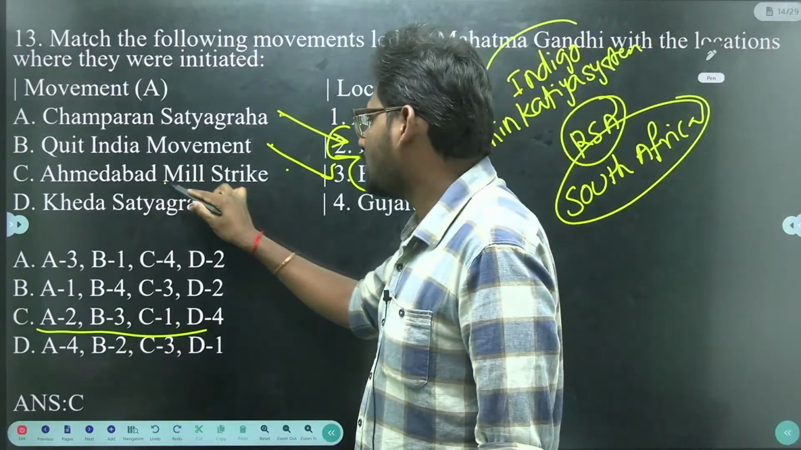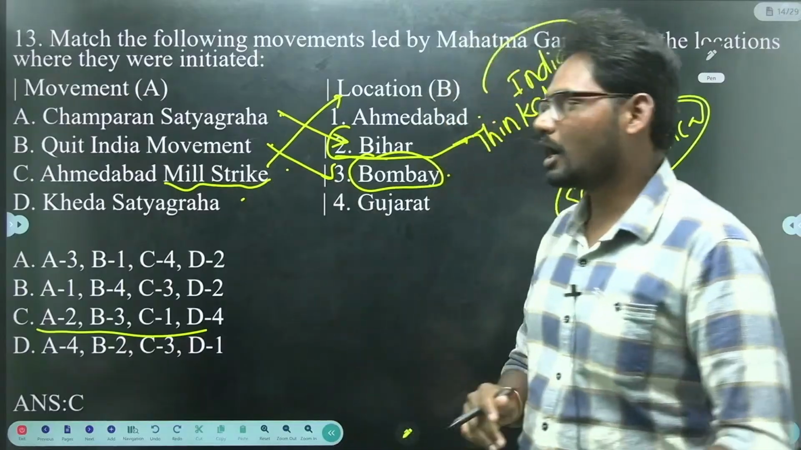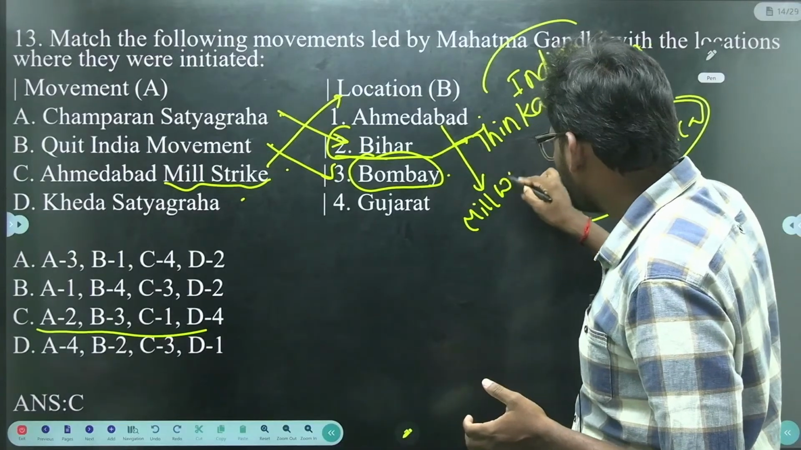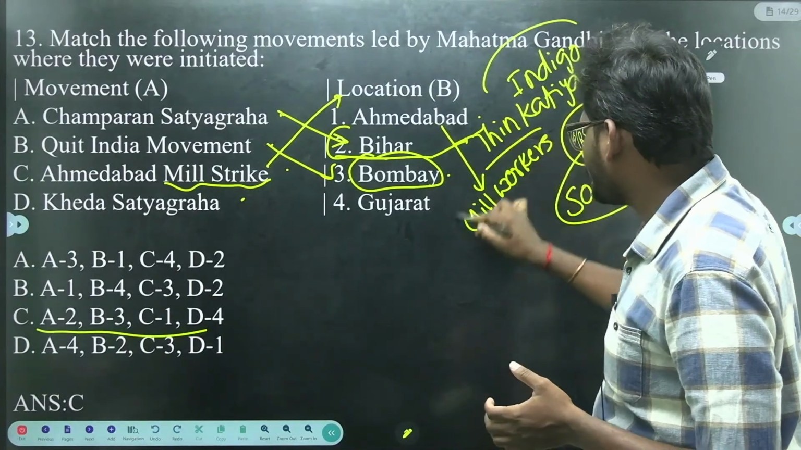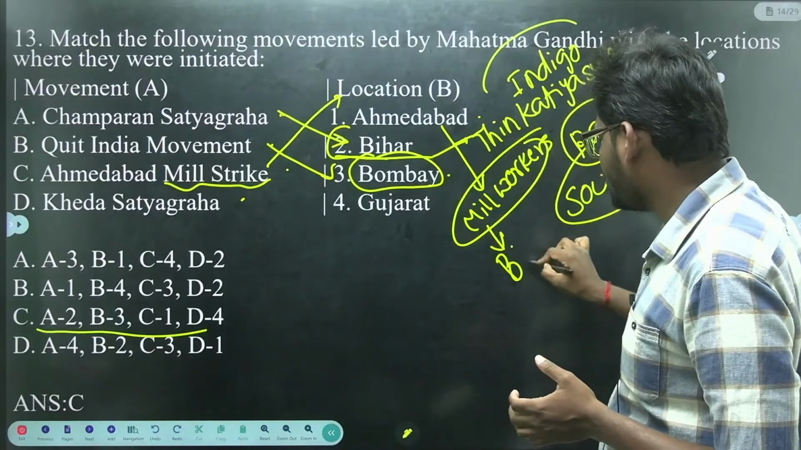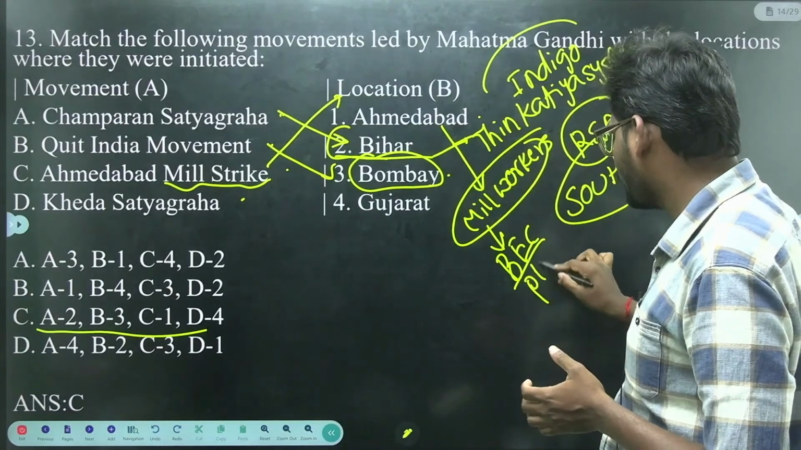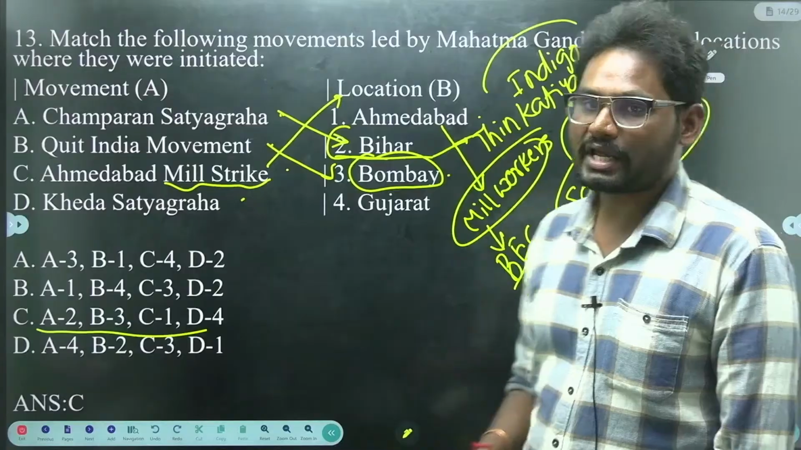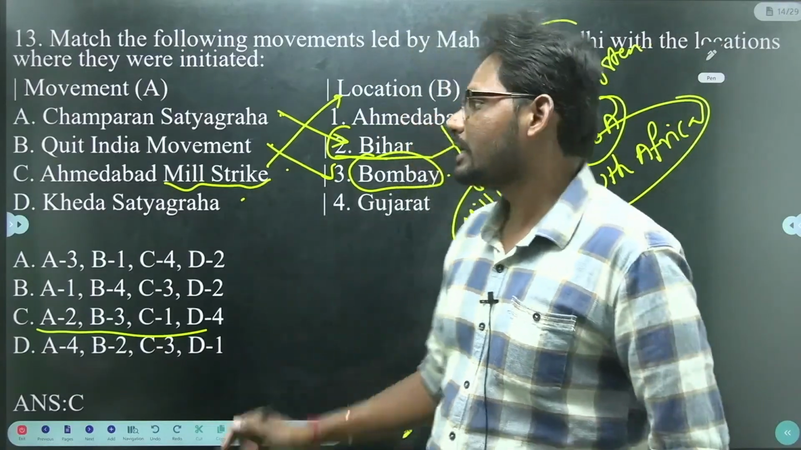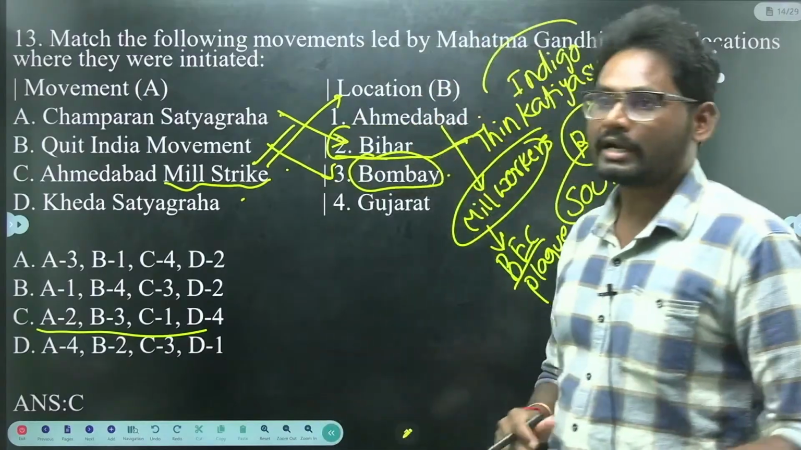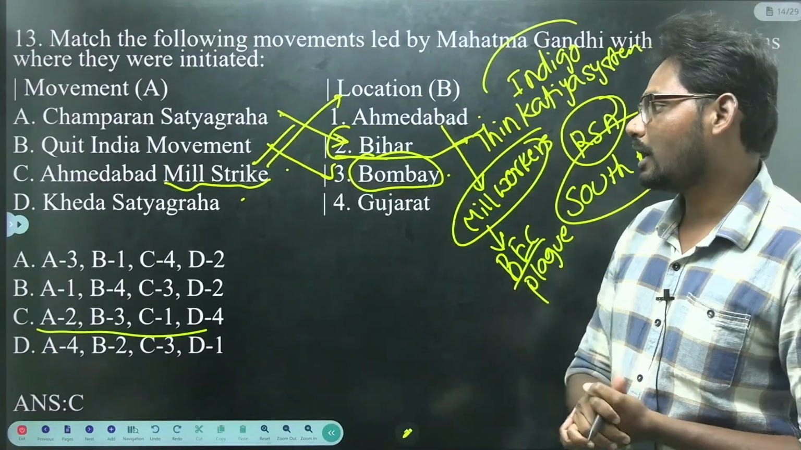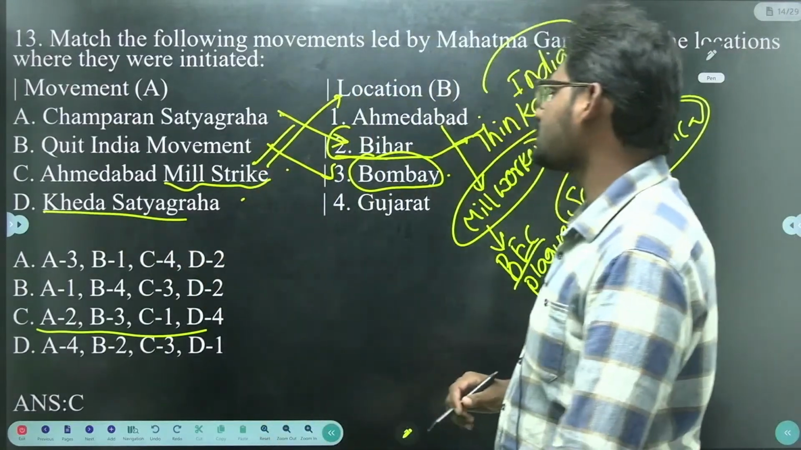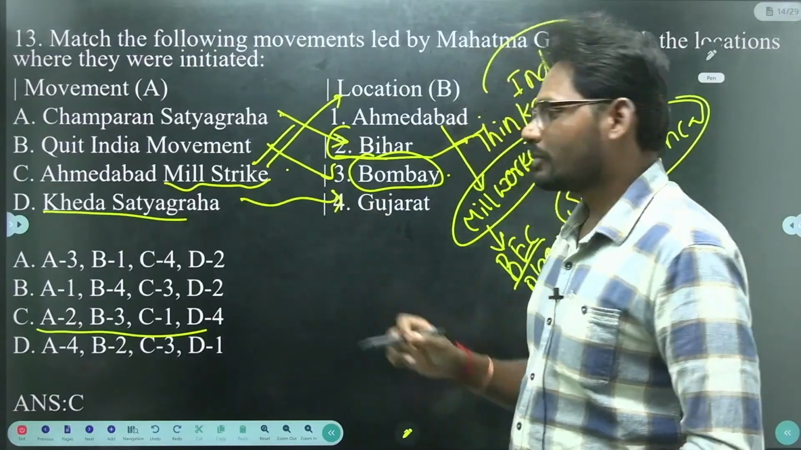Next we have the Ahmedabad mill strike, location Ahmedabad. Here the mill workers started a protest against the British with respect to the plague bonus. The Ahmedabad mill workers strike is associated with the plague bonus. Gandhiji actively participated and extended his support to the strike. Next we have Kheda Satyagraha. The location is Gujarat.